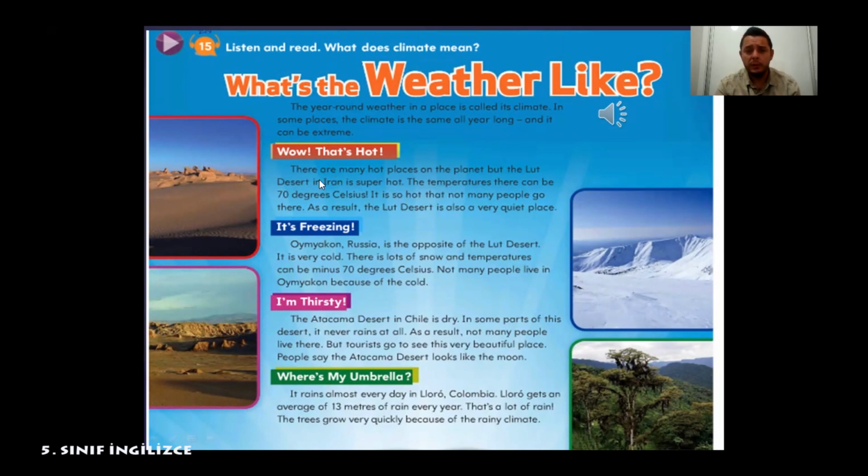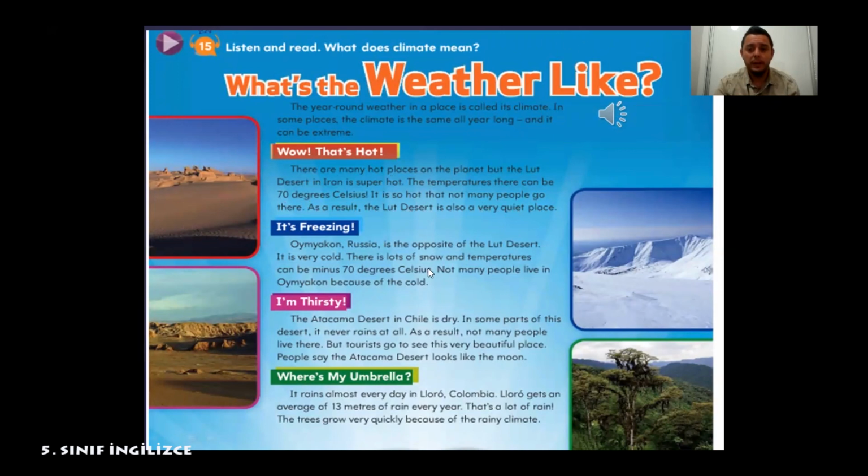And when it is 40 degrees Celsius, that means it is super hot and nobody can go out. So in 40 degrees, we stay at home. So think about 70 degrees Celsius. It is really, really hot. So as a result of that, Lut Desert is a very quiet place. Quiet means not many people are talking. So deserts are very quiet places.